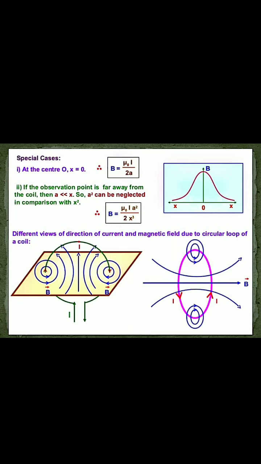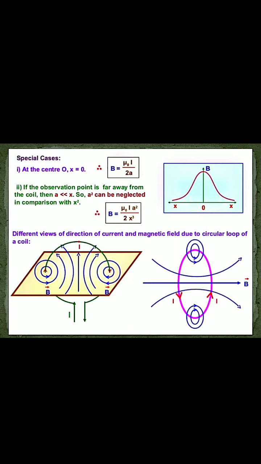And these are the different views of the direction of current and the magnetic field due to a circular loop. We know this one, the direction of the magnetic field due to a circular loop; you studied it in class 10. This is the direction of the magnetic field. Since B is inversely proportional to r square, as the distance from the center increases, the magnetic field becomes weaker, and if the distance from the center is less, the magnetic field becomes stronger.